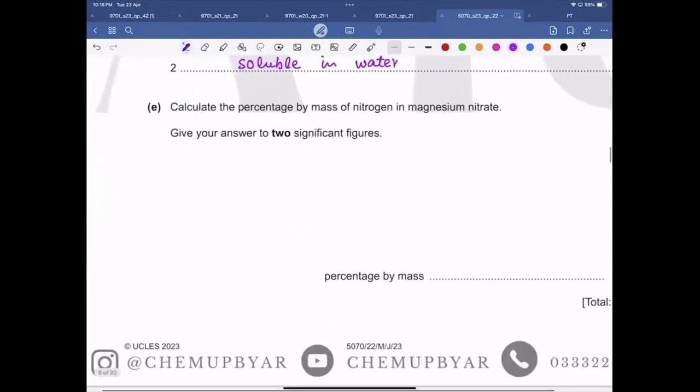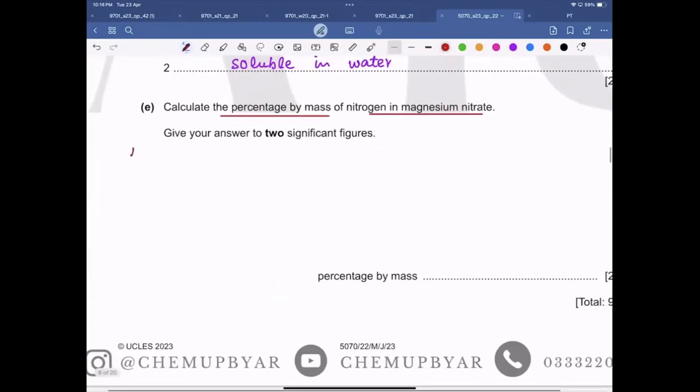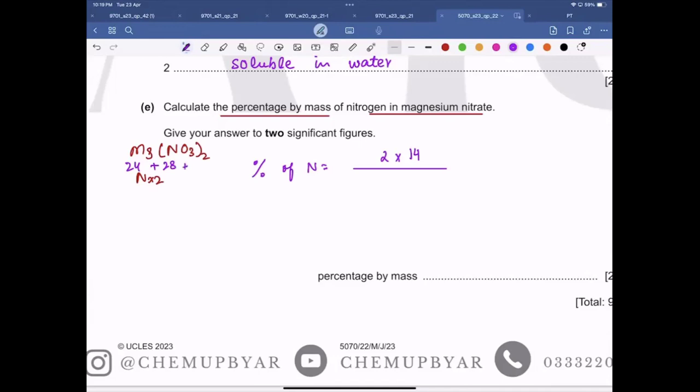Okay, now calculate the percentage by mass of nitrogen in magnesium nitrate. If you look at the formula of magnesium nitrate, it is Mg(NO3)2. So in it, there are two nitrogens, right? To find the percentage of nitrogen, we are going to put the mass of two nitrogen atoms, which is 2 times 14. Mg is 24. Nitrogen is 14, but 2 nitrogens make it 28. And there are 6 oxygens, so 64, 80, 96. So there are 96. Okay, so if you add them, 100, 120, is it 148?